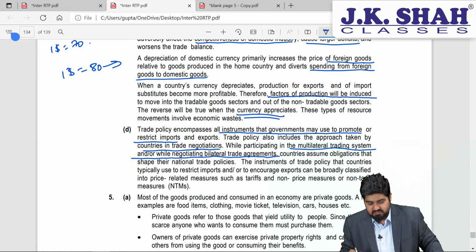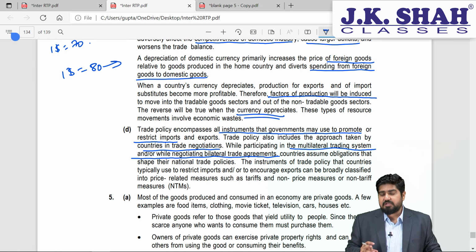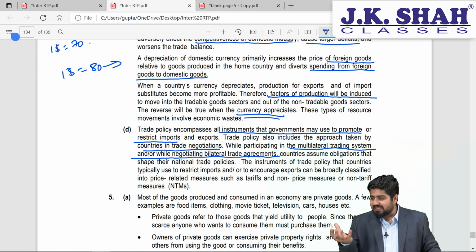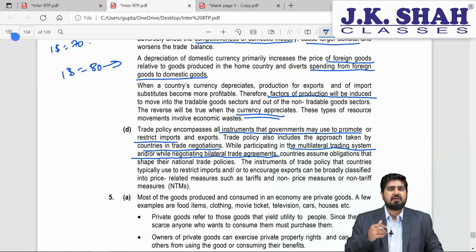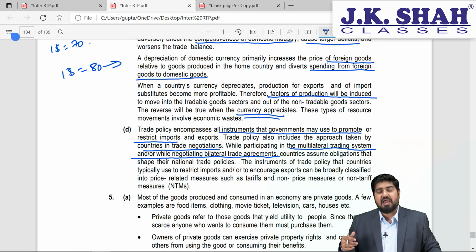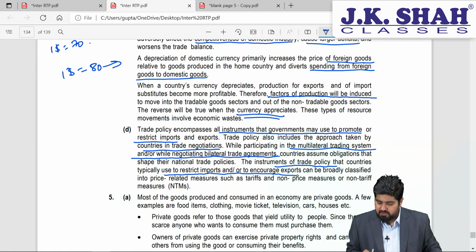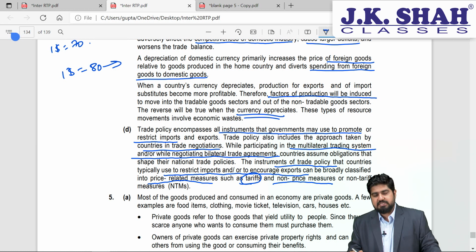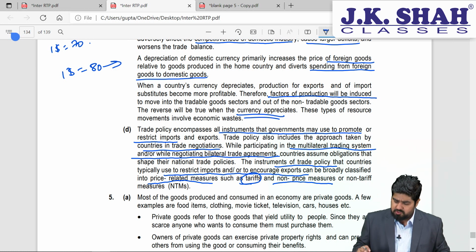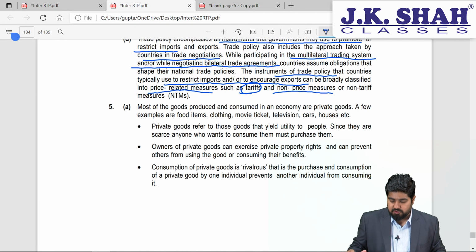Now multilateral or bilateral trade systems can be developed between the WTO members as well as at regional level, like SAARC, NAFTA, the European Union and so on. So these countries have an obligation to shape their national trade policies. The instruments of policy typically used to restrict imports and to encourage exports can be broadly classified into price related measures such as tariffs, that is nothing but taxes, or non-tariff measures, that is non-price measures, which we also call quotas, that is nothing but quantitative restrictions. So mentioning this much, I think it will be sufficient for 2 marks.